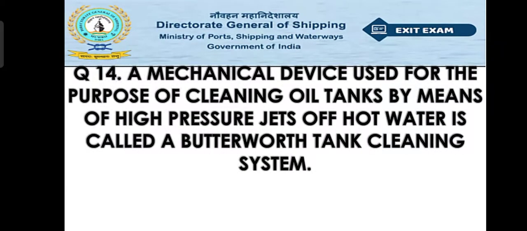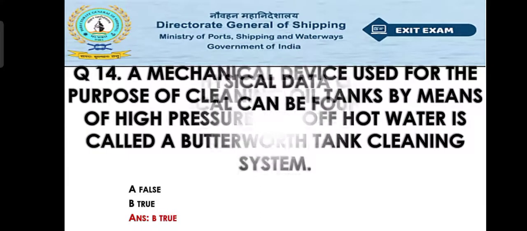Now move to question number 14. A mechanical device used for the purpose of cleaning oil tanks by means of high pressure jets of hot water is called a Butterworth tank cleaning system. So we see option A false, option B true. So the right answer will be option B, that is true. So this is the Butterworth system, the tank cleaning system. In this the device is used for the cleaning with high pressure. Now move to question number 15.